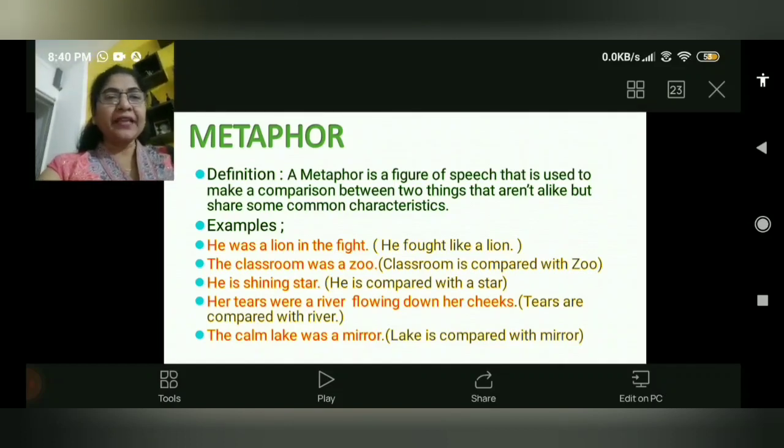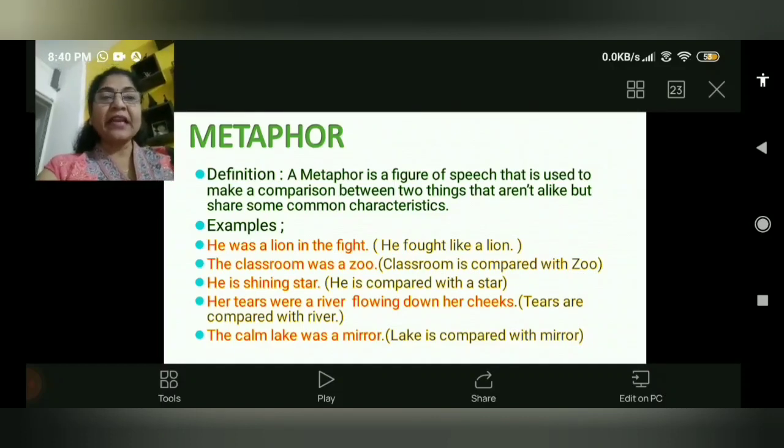He was a lion in the fight. That means he fought like a lion. So here in brackets I have explained the meaning. He was a lion in the fight, so he is compared with a lion. But here we are not getting the word like or as. That means we are getting indirect comparison.